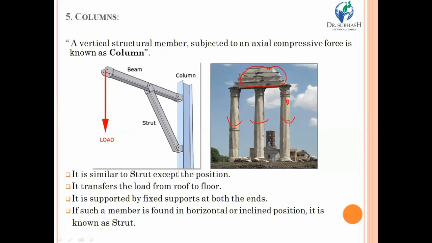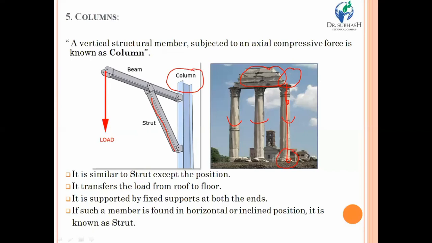Generally, a strut and column are similar in geometric structural details, except for their position. That means from the diagram, you can see that a strut is located at an inclined position, whereas a column is always located in a vertical position. Also, it transfers whatever load is acting over the column at the top to the bottom side.